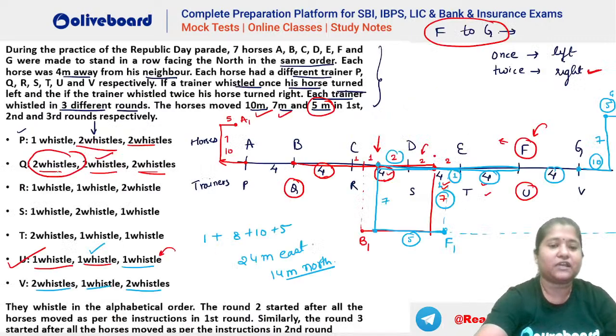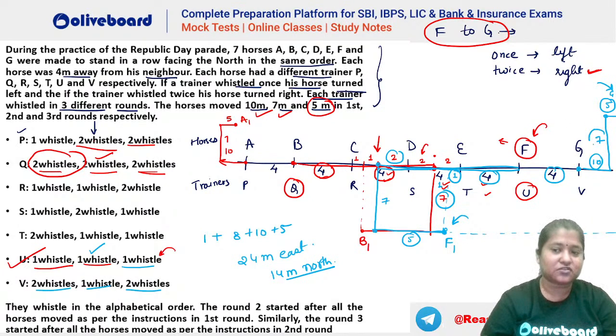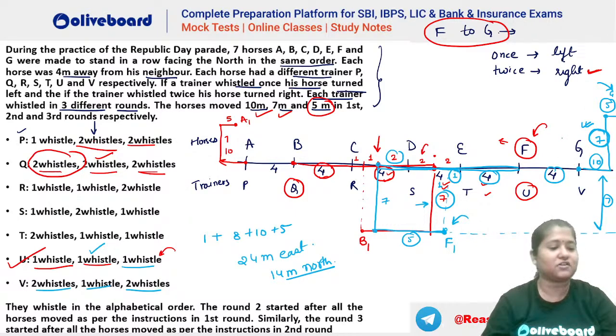Okay. How 14 meters north? You can see that F is at this position. Okay, you can see F is at this position and G was at this position here. So he has to travel this 7 meters, right? He has to travel this 7 meters, that is come here 7 meters, and this is also 7 meters, right? You can see this distance also is 7 meters here. So that means this 7 meters has to be covered and this 7 meters has to be covered. So 7 plus 7 will be equal to 14.